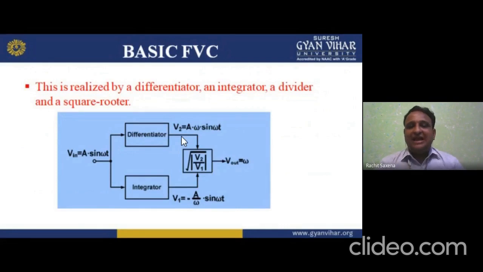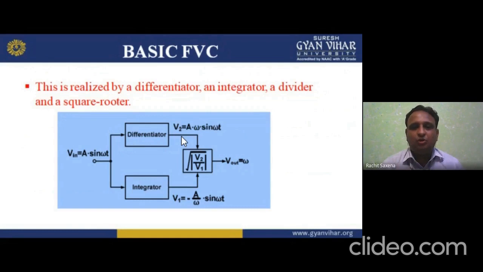Now this is a basic diagram, or we can say the block diagram. Basic FVC. Why am I saying basic FVC here? This is the basic frequency to voltage converter. Now this basic FVC is realized by a differentiator, an integrator or divider, and a square rooter. So it is realized by one thing, the differentiator, and another, the integrator or a divider and a square rooter.